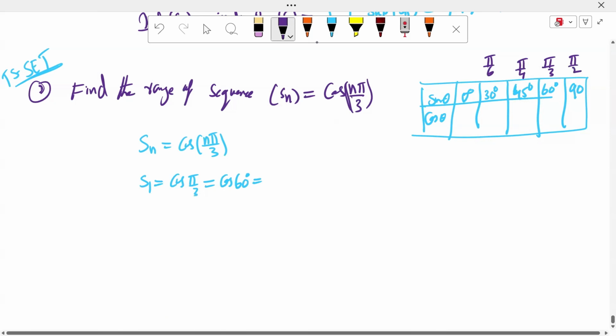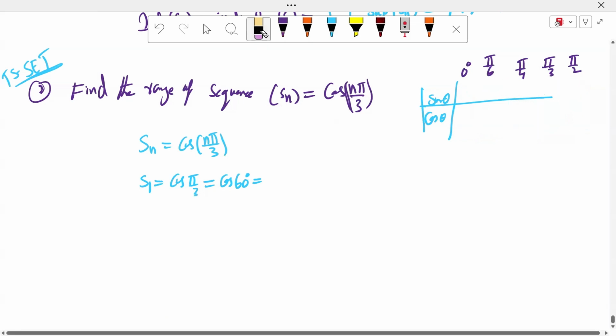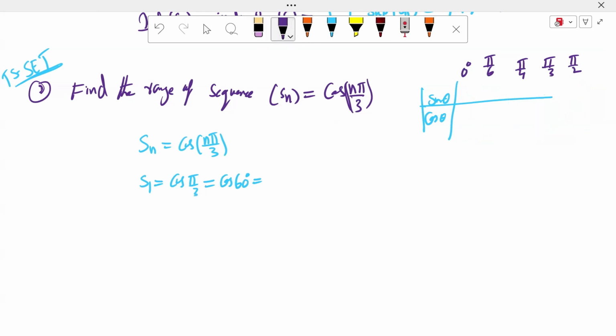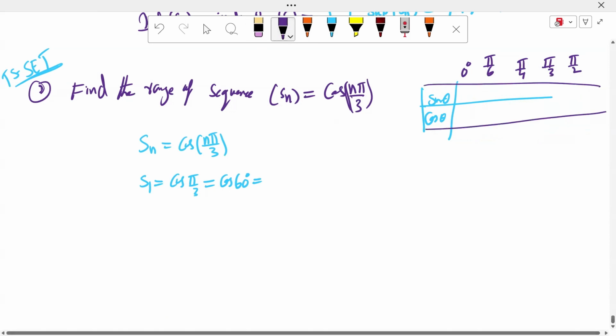We write 0 degrees on top, right, sir? One minute, sir. 3 by 2. 1 by 2 is the right answer, madam.